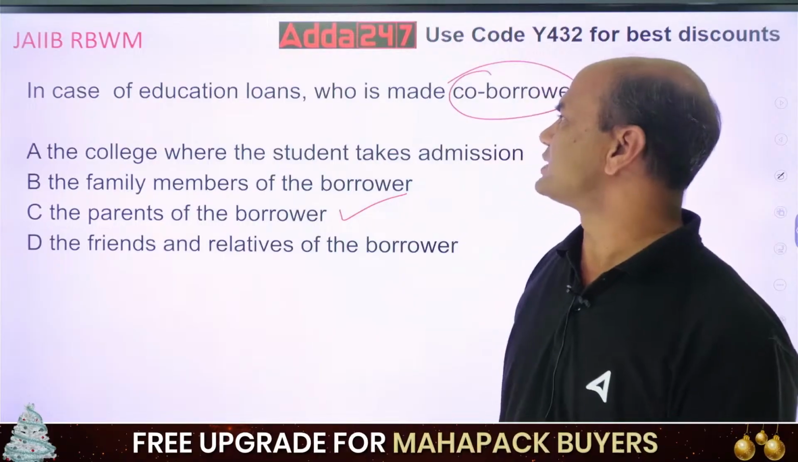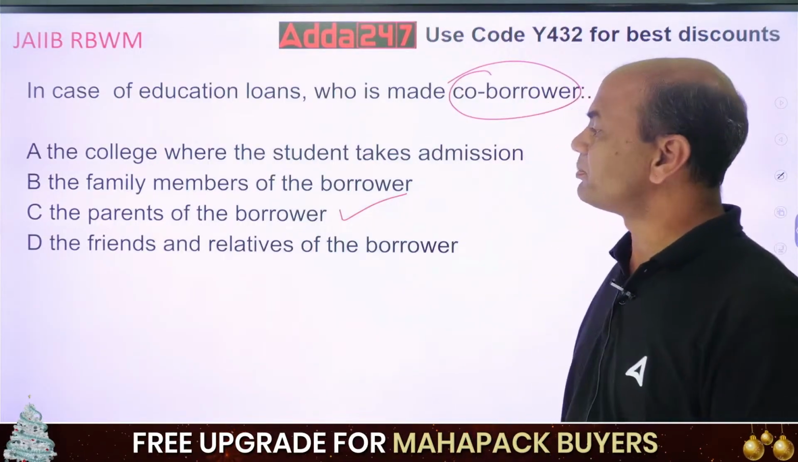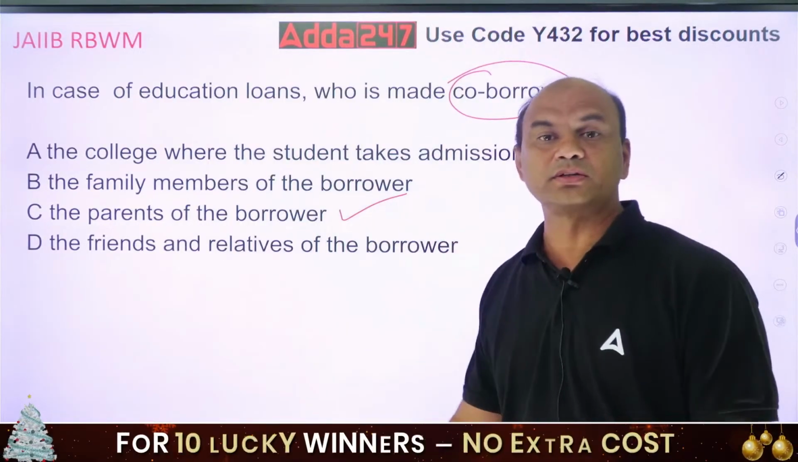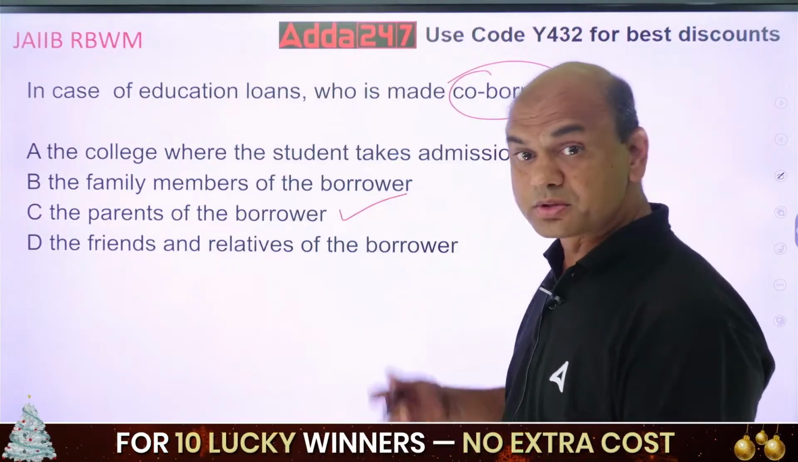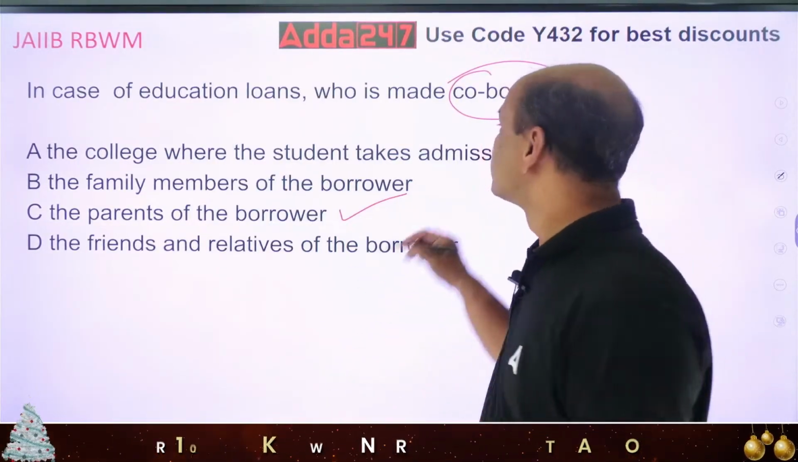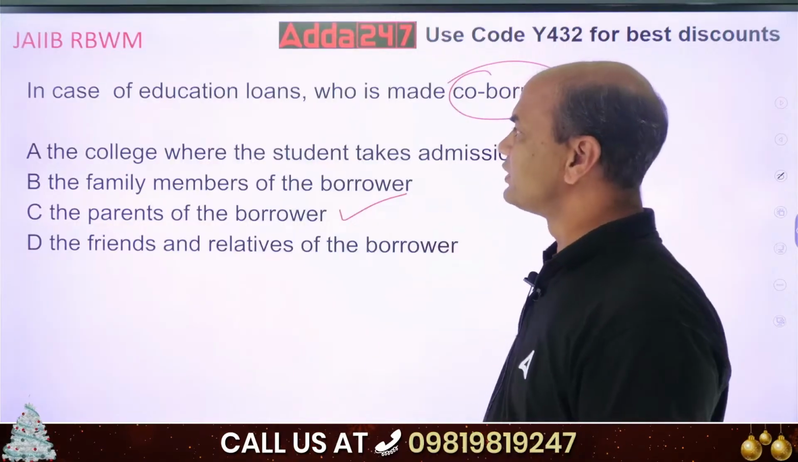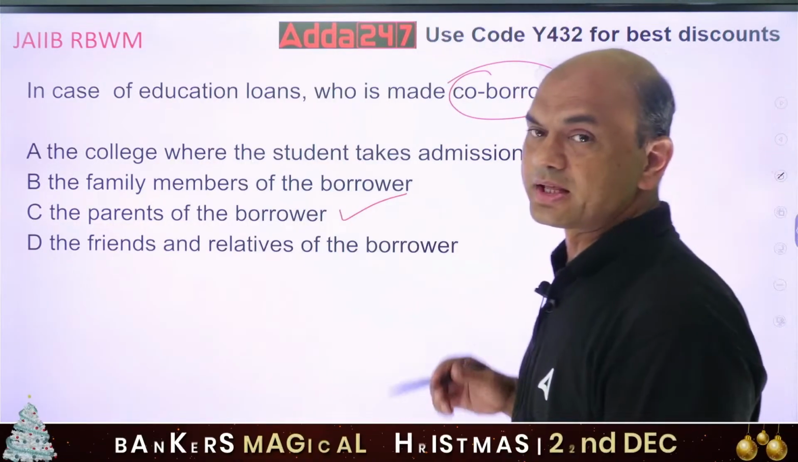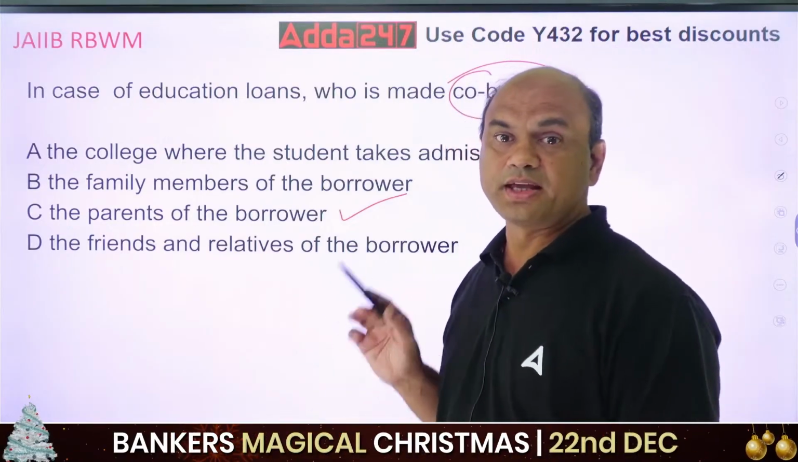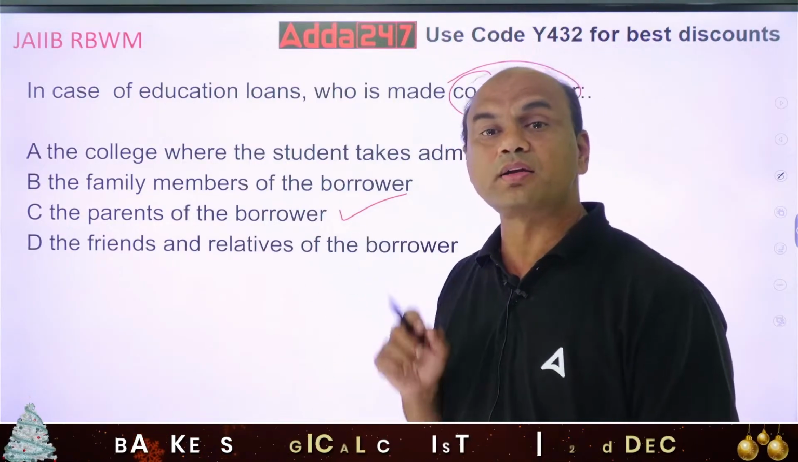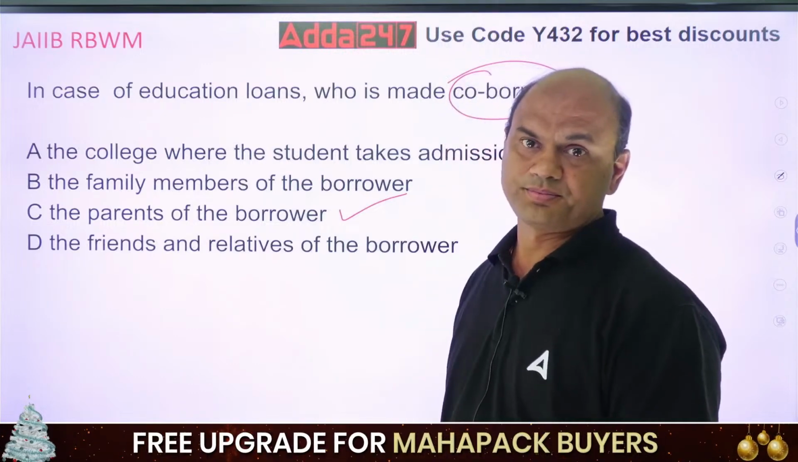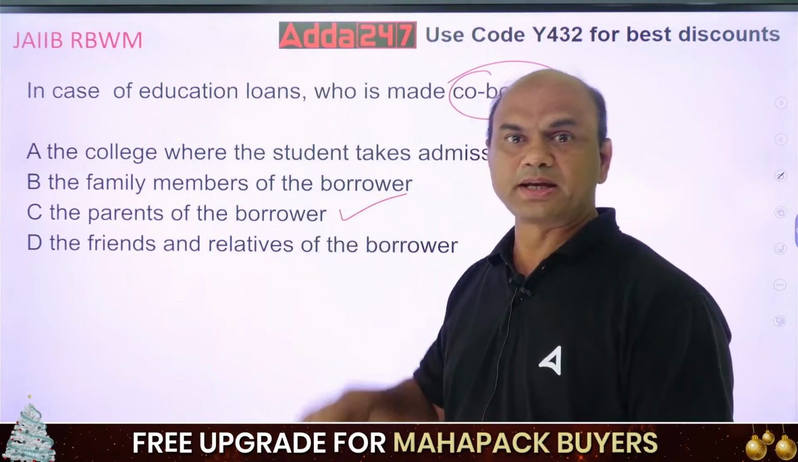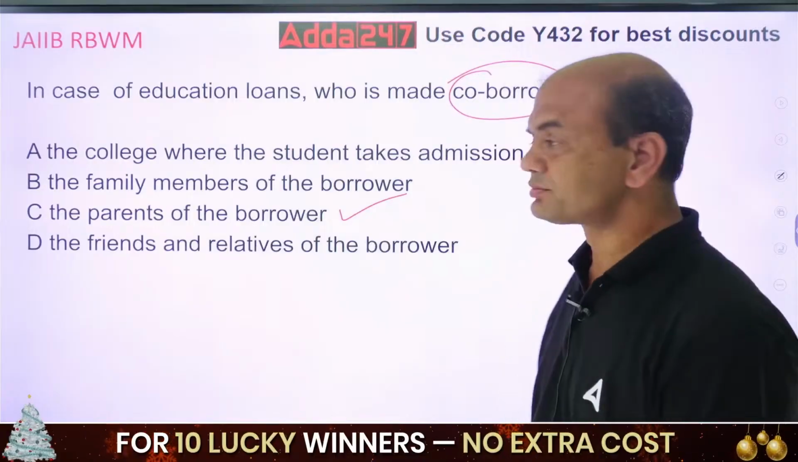So in case of education loans, who is made the co-borrower? The parents of the borrower are made the co-borrower. And who is the borrower? Student. Student is the borrower. Kindly note, again I am telling you, it depends on the age. If the age of the student is minor, you can't give a loan to the minor. You'll have to give the loan to the parents then.